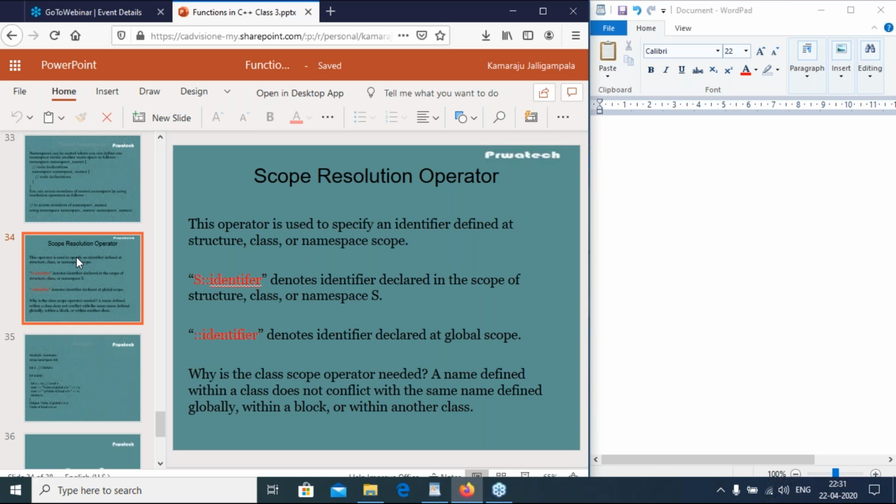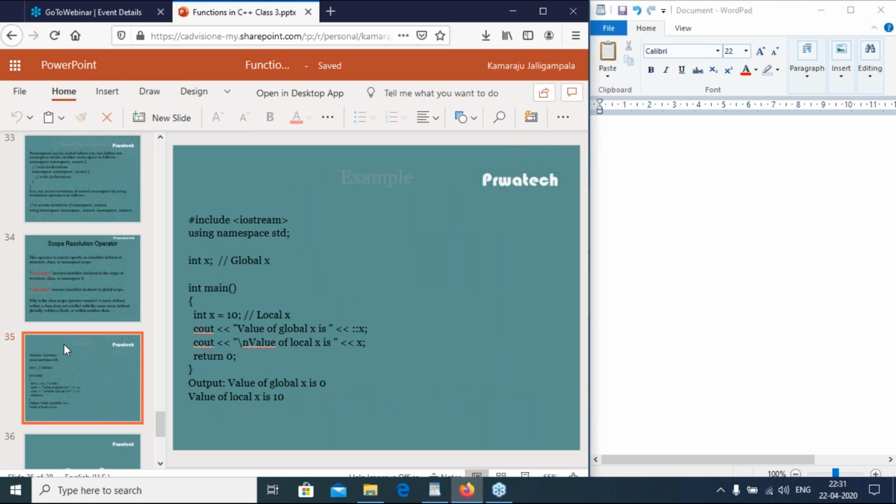A variable defined within a class does not conflict with the same name defined globally or within a block or within a class. So this is the example. x is declared outside and inside the main function also. If you want to display the global variable, then you can use ::, that is the scope resolution operator.